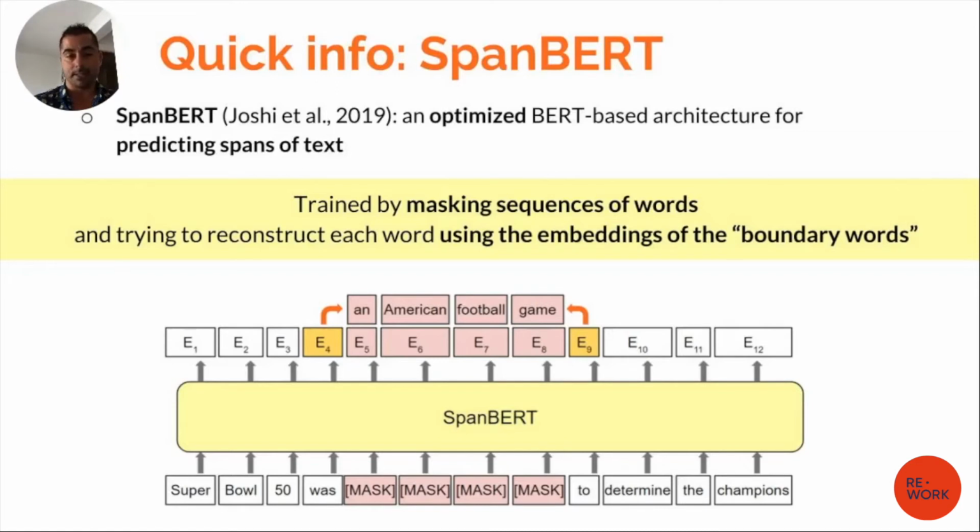SpanBERT is an optimized BERT architecture for predicting spans of text rather than single words. You can see this in the picture below, where an American football game has been masked, and this full span has been predicted based on the information in x4 and x9, so the words just outside the boundary of the span. Through this training approach, the system has to learn a lot of contextual information, which you will see is necessary later on when we talk about adverse events.